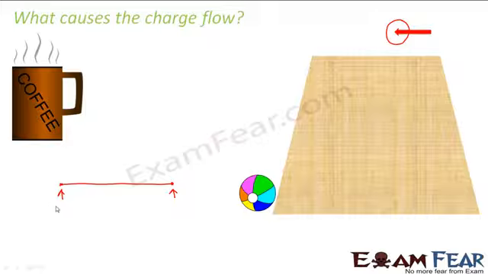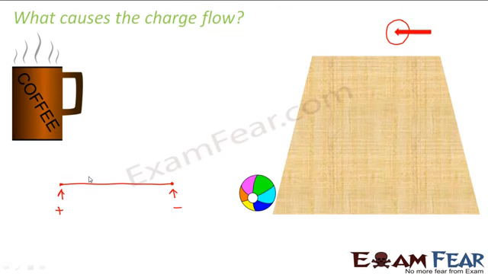So if we say that this end is at a greater potential as compared to this end, then there will be a flow of charges from this end to this end, and this flow of charges constitutes current. Right? So if we say that this end is negative as compared to this end, that means this end has more electrons as compared to this end. So due to the difference in the number of electrons, electrons will start moving from this end to the other end. So this flow of charges constitutes electric current. So difference in potential between the two ends of a conductor gives rise to the flow of charges, and this flow of charges constitutes electric current.